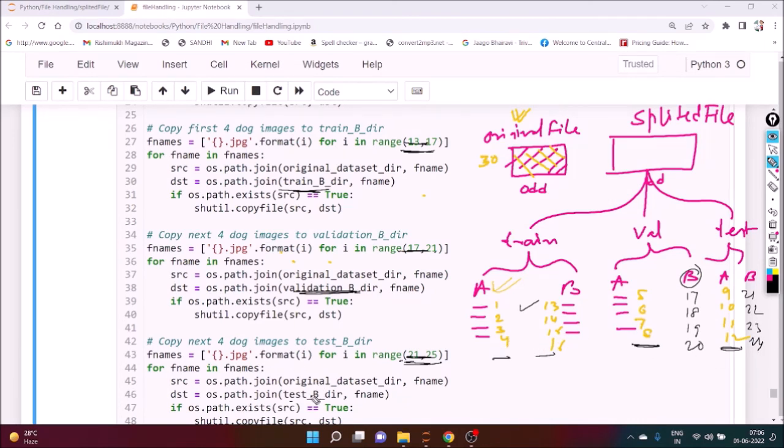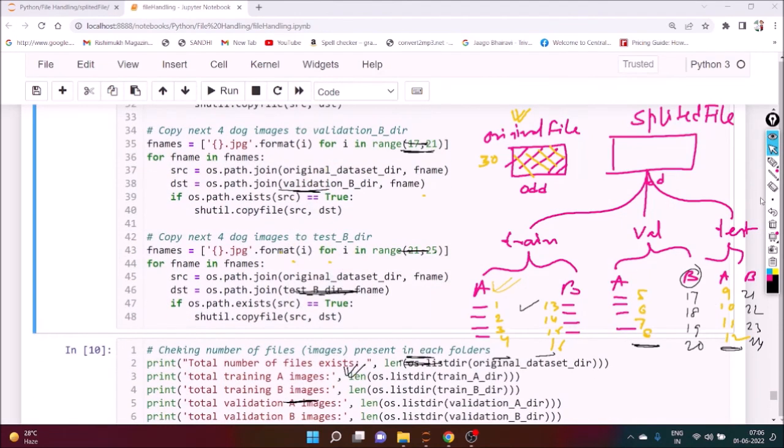And every time we are transferring from the original data set to test B, test A, validation A, validation B, train A, train B. And definitely here we are using a very important instruction, copy file, source to destination. So here, this is our source, this is our source, and these are the destination. Okay, so we can execute it.